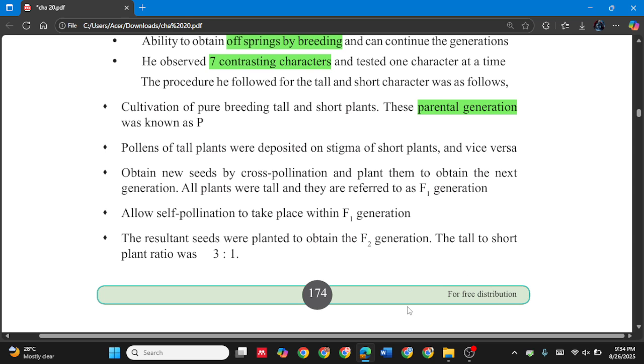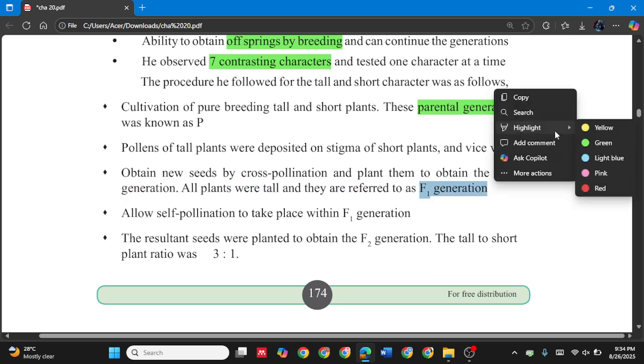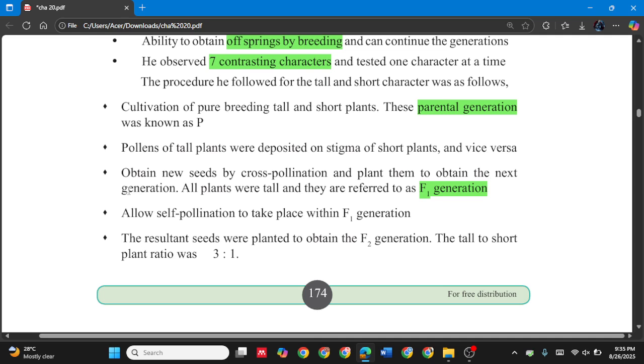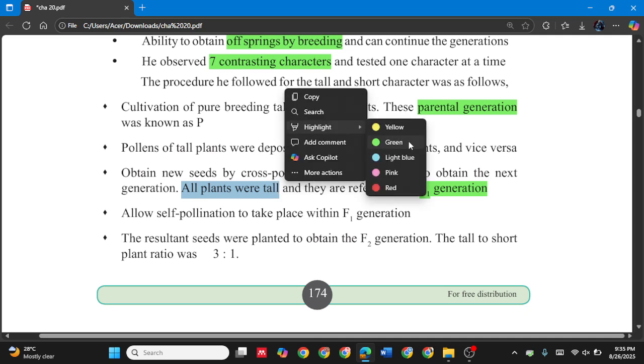See, pollen of tall plants was deposited on the stigma of short plants and vice versa. We discussed that. Obtain new seeds by cross pollination and plant them to obtain the new generation. All plants were tall, and they are referred to as the F1 generation. So even though we mixed the tall plant and the short plant, all plants were tall. Remember that part. All plants were tall.